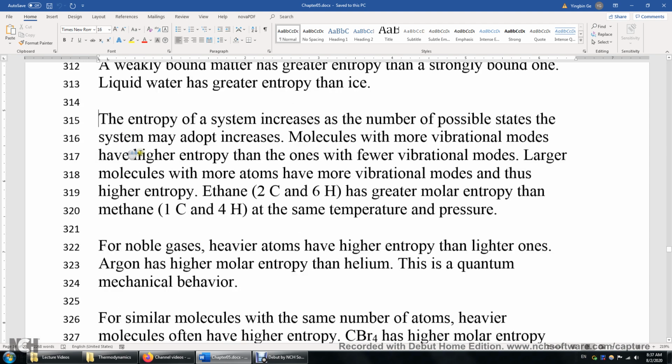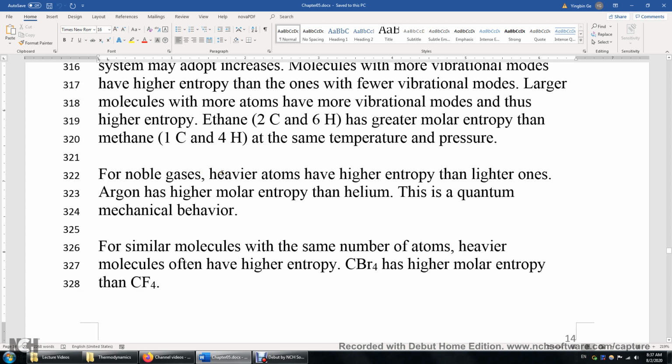For noble gases, well, helium, neon, argon. None of them has any vibration or rotation, but we can still compare their molar entropy. The heavier atom has higher entropy than the lighter ones. So argon has higher molar entropy than neon. Neon has higher entropy than helium. This is a quantum mechanical behavior, and we're actually talking about the so-called translational entropy here.